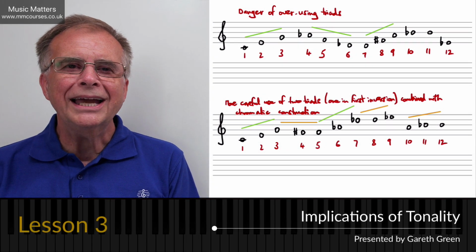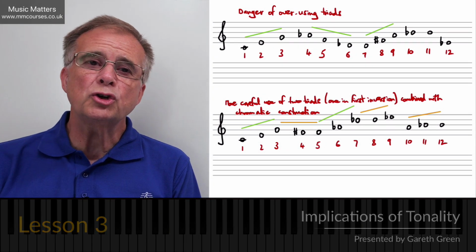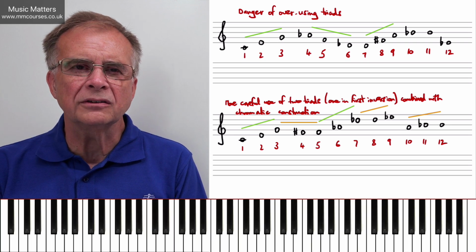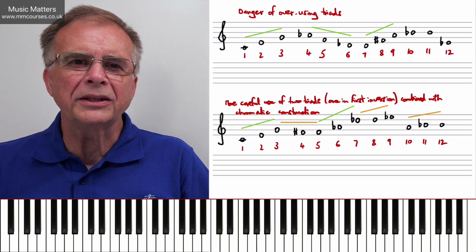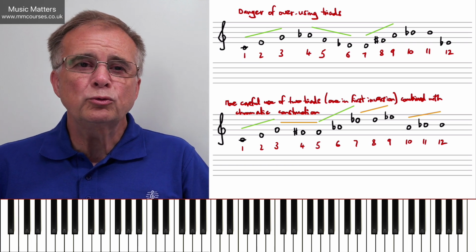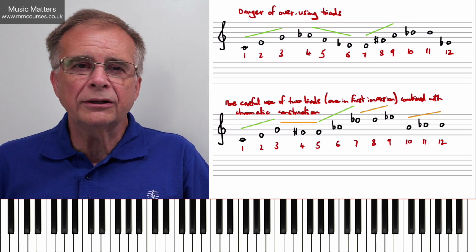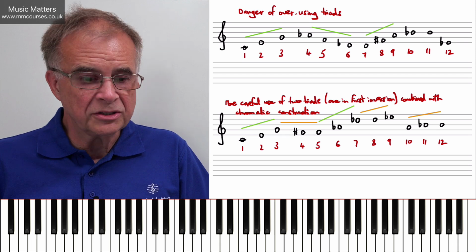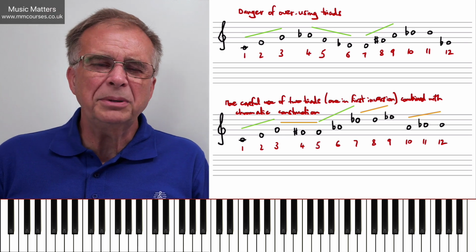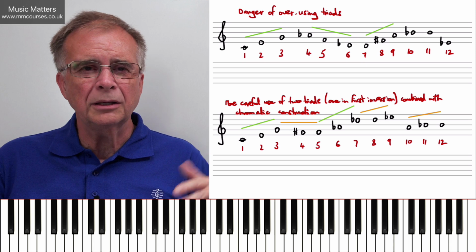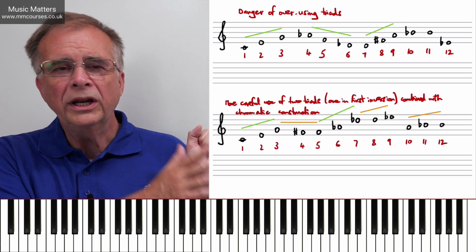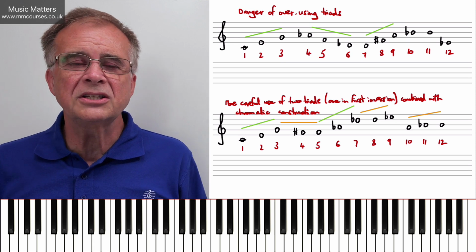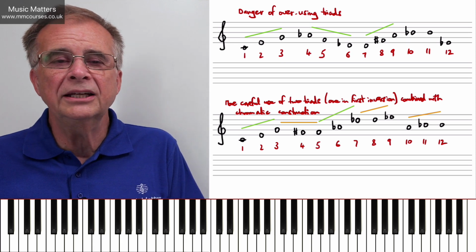In this session, we're going to be thinking about constructing rows that have tonal implications. Now, you might be puzzled by that remark because surely if a row is going to use all 12 semitones, or all 12 half steps of the scale, how could it be tonal? Because we haven't got a tonic, and we've been talking about one statement of each of these 12 different notes, and part of the design of that is to make sure we're not implying a tonic or a key at all.